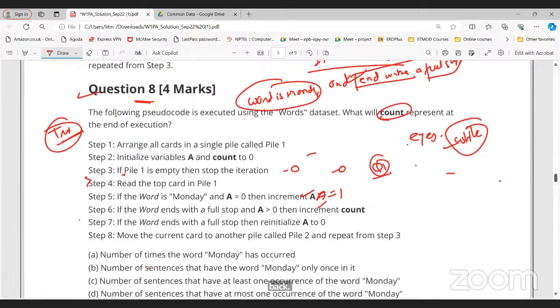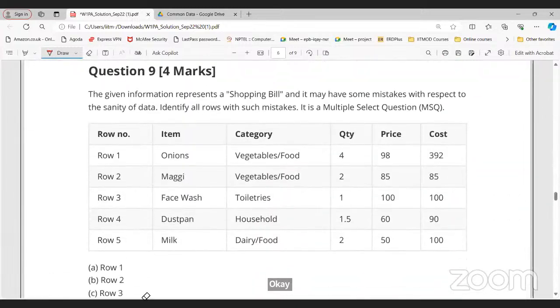Sir, what is the email to submit the graded assignment? Sorry?